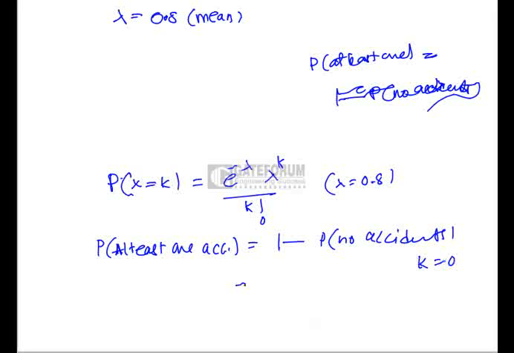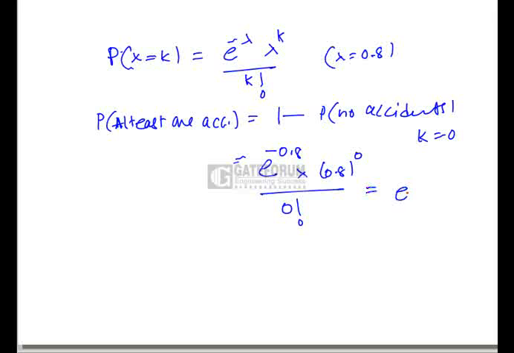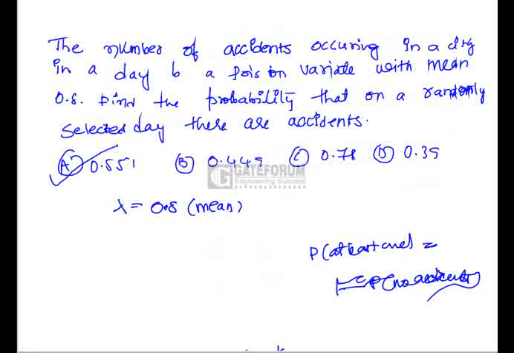Just substitute the values. e power minus lambda, that is 0.8, into 0.8 power 0 by 0 factorial, which is nothing but e power minus 0.8, so 1 minus e power minus 0.8. If we simplify this value, it will be 1 minus 0.449, which is equal to 0.551. Hence the required answer is option A.